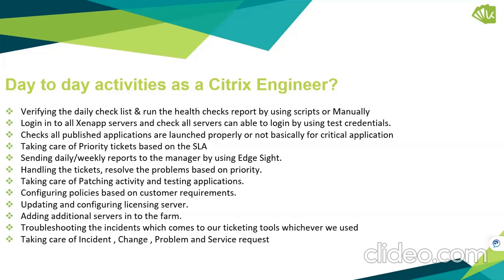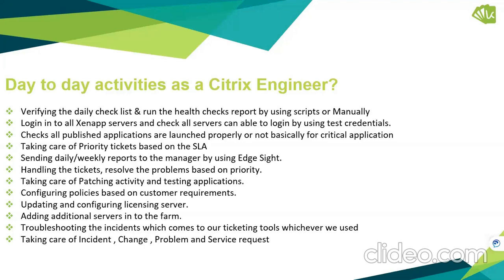We just run them, or sometimes we can set the timings also, so every day at some particular time the script runs automatically. Sometimes we have to verify the checks manually, like some loads, whether the server is running or not, what to do, what not to do. So these are the basic steps a Citrix engineer does. We need to check all those applications, and basically take care of the critical options. Each and everything we need to check, like whether the application is published or not.